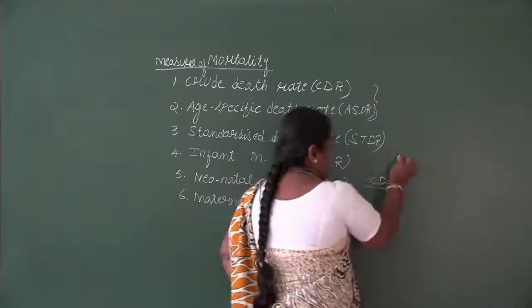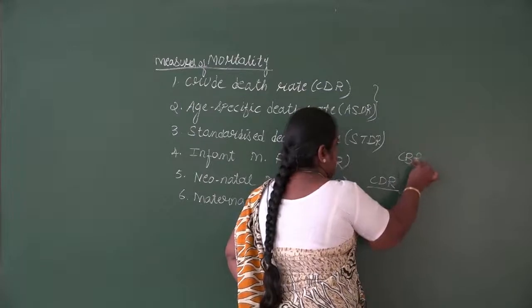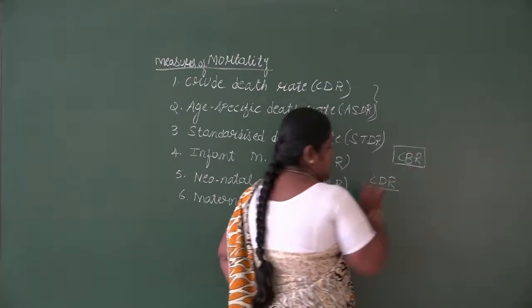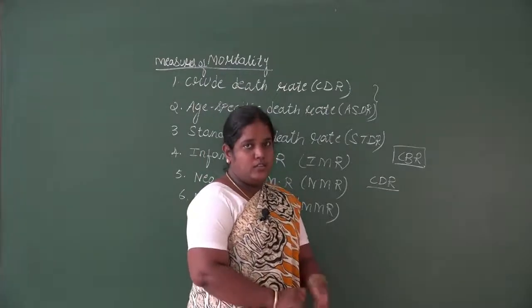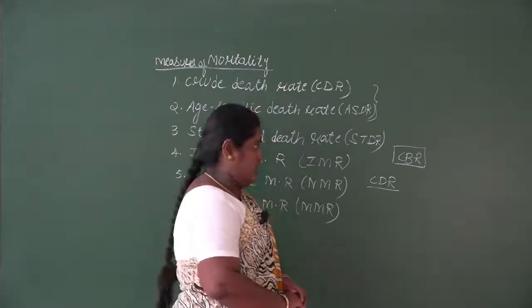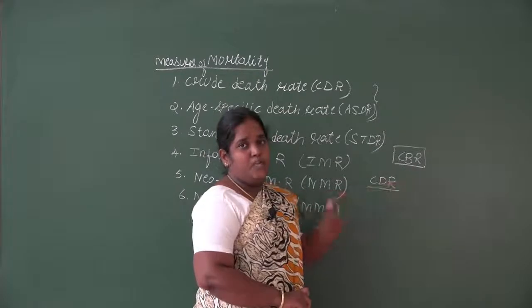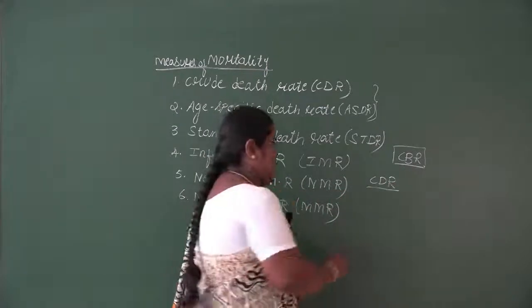Before studying CDR, what was CBR? It is the average number of births occurring to 1000 individuals in a year. Similarly, in place of birth, now we'll take death.